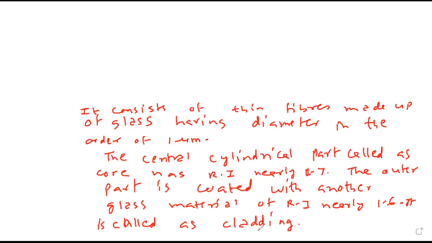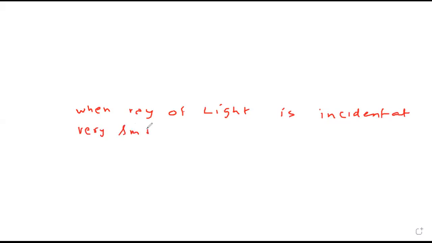Yes, sir. Next line, now it is actually the working. When ray of light is incident at very small angle.